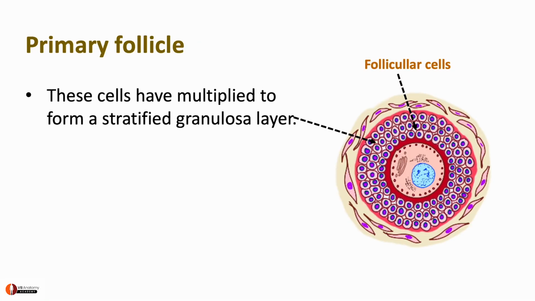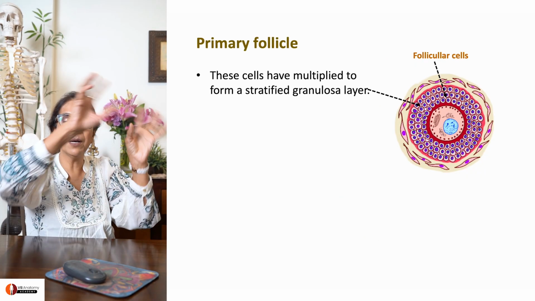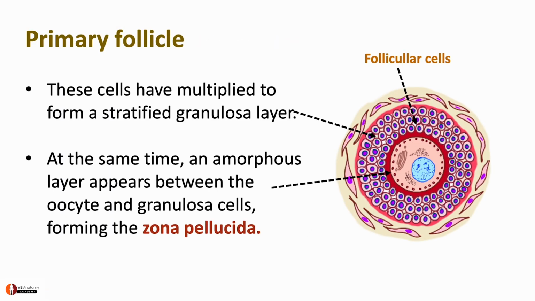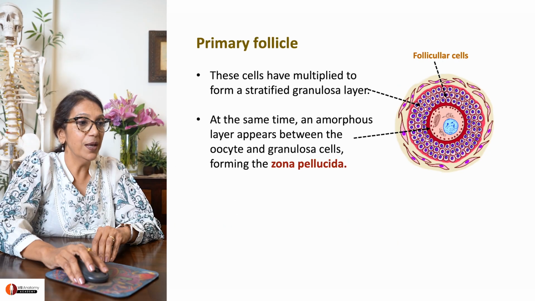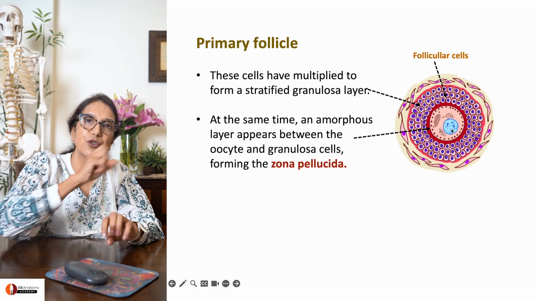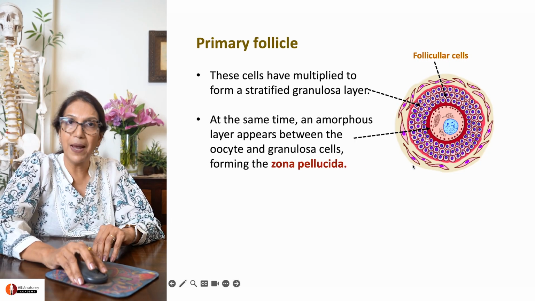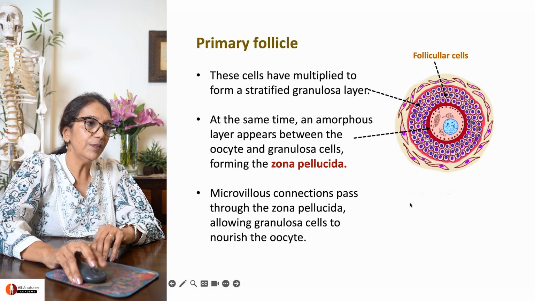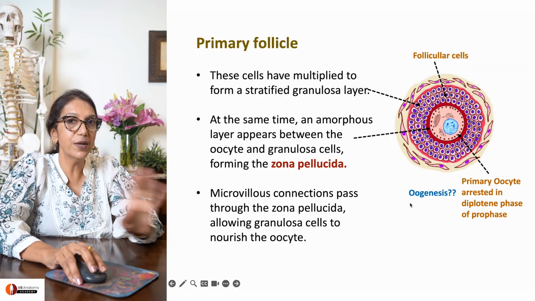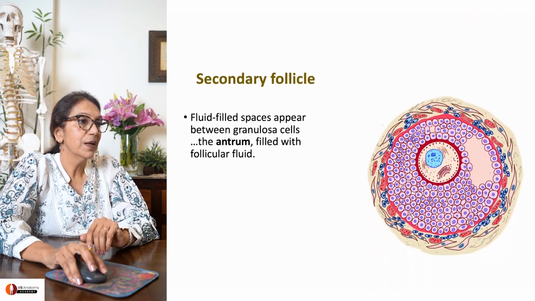So, a stratified layer of granulosa cells, they're called granulosa cells. They become a thick layer of cells surrounding the primary oocyte. Between them, an amorphous material gets formed, which is called the zona pellucida. Very important. Across the zona pellucida, these follicular cells keep on sending nourishment and stimulus to the primary oocyte. Oogenesis is paused. No oogenesis progress is taking place. Remember that.